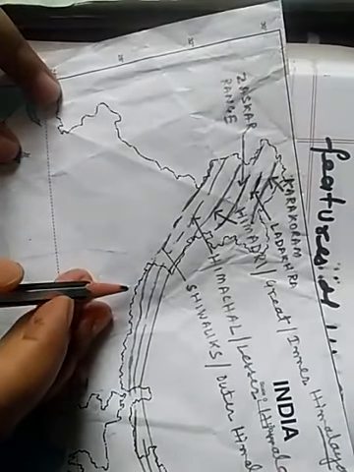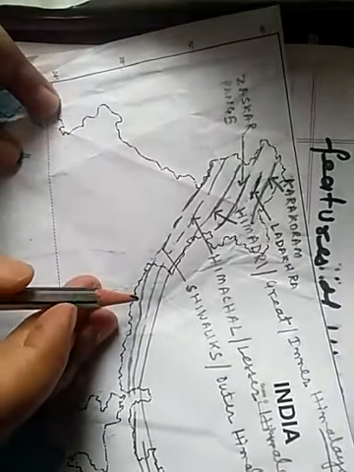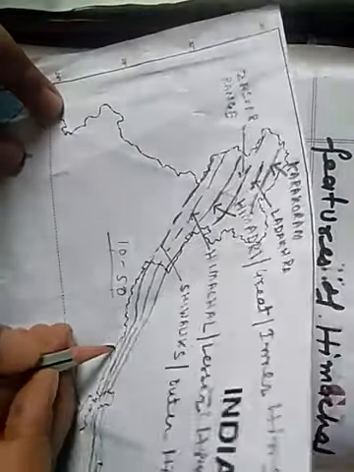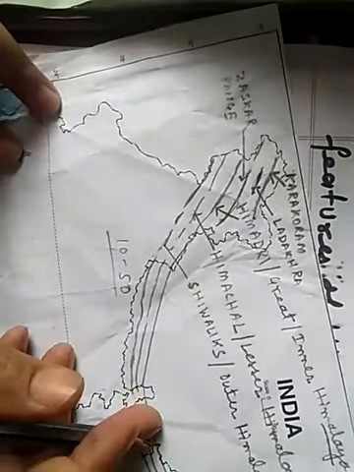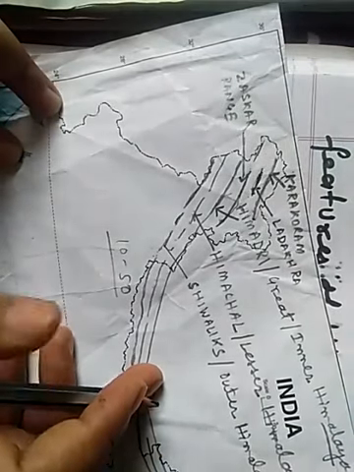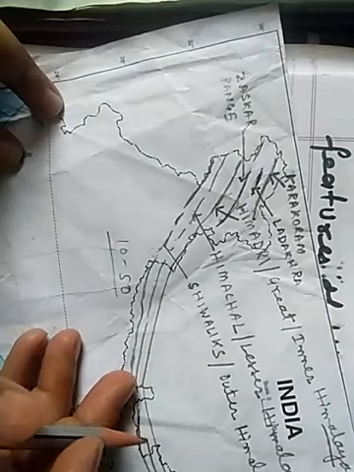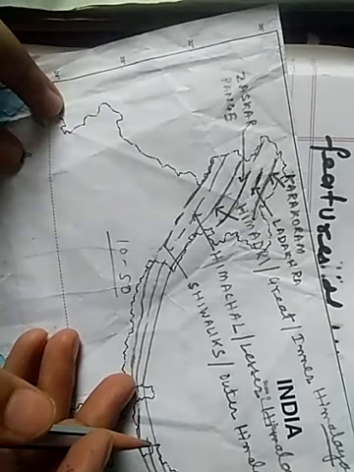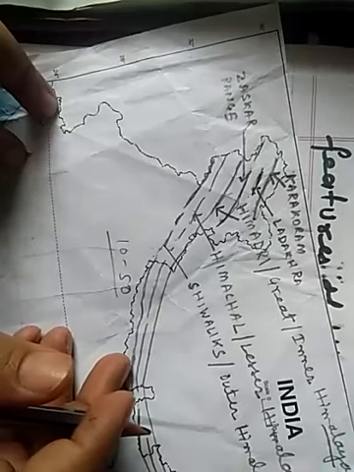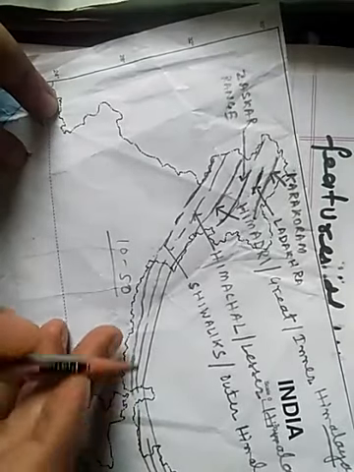Width of Shivalik is 10 to 50 kilometers. And the average altitude here is about 900 to 1100 meters. The altitude varies between 900 and 1100 meters.